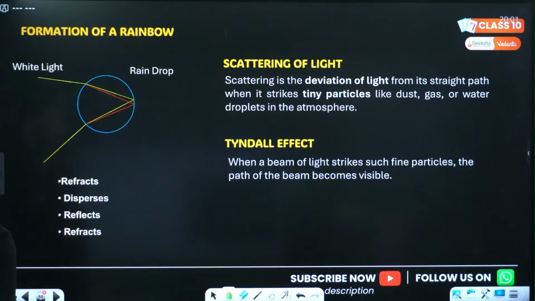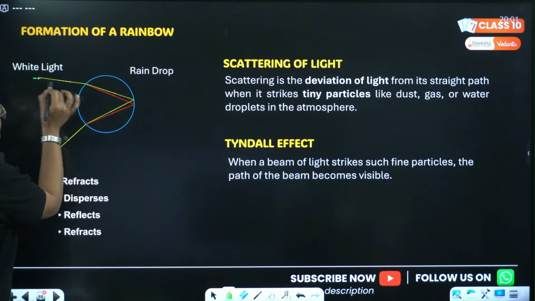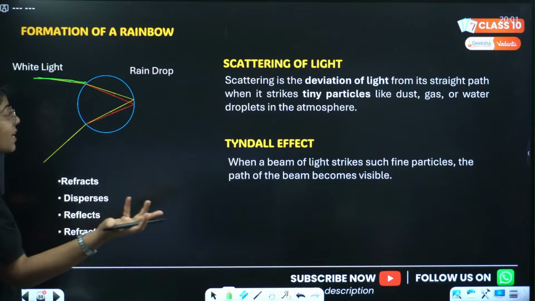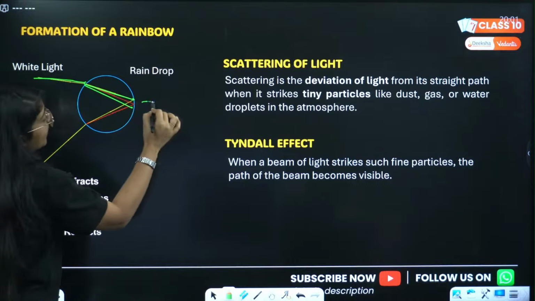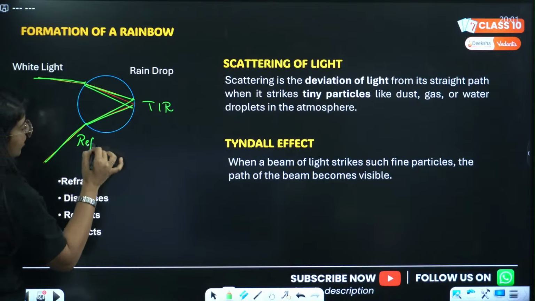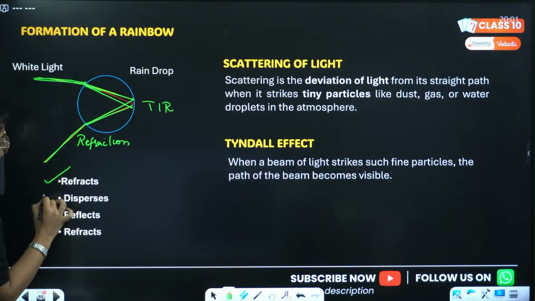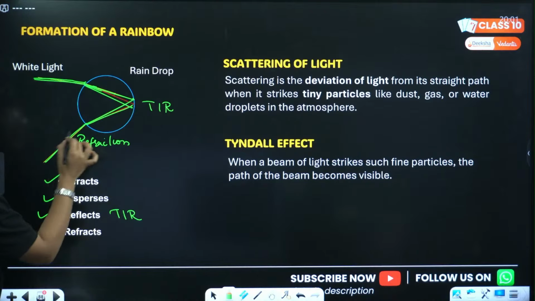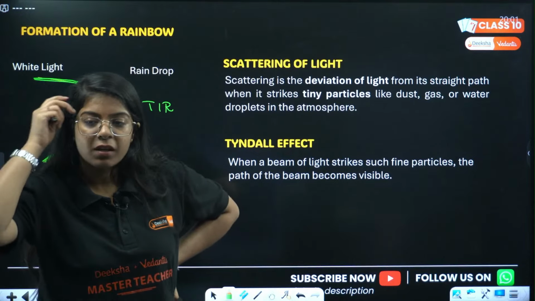चलो. Next topic we have is formation of a rainbow. ठीक है? What happens? White light goes into it. Now this is a droplet. This is a water droplet. So it also shows refraction, right? So inside, refraction happens as well as dispersion happens. Inside, then total internal reflection happens, and then again here refraction happens. ठीक है? Any doubt? First light refracts, then it gets dispersed, then it gets totally internally reflected, and then it comes out and it refracts again. Done? ठीक है?